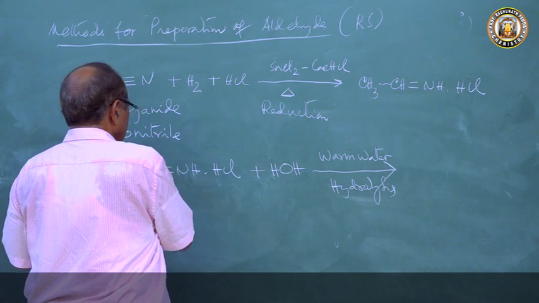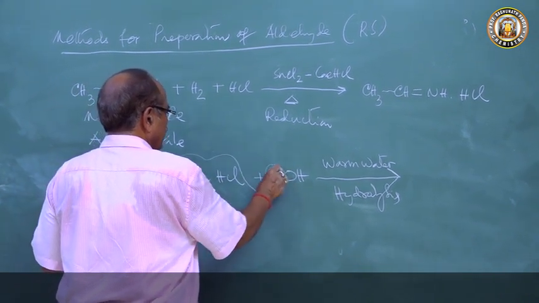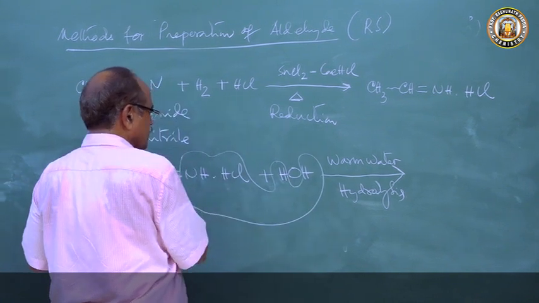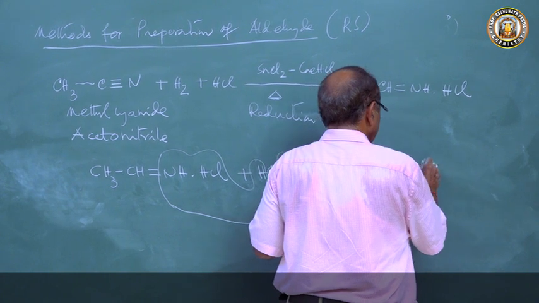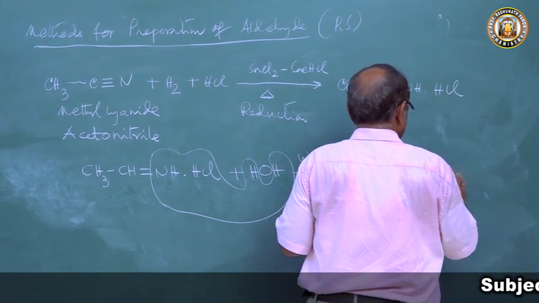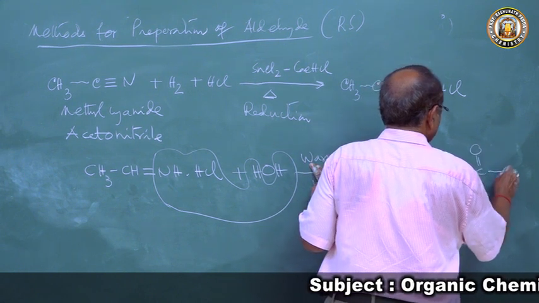The NH, HCl, H all go as NH4Cl plus CH3CHO, which is acetaldehyde.